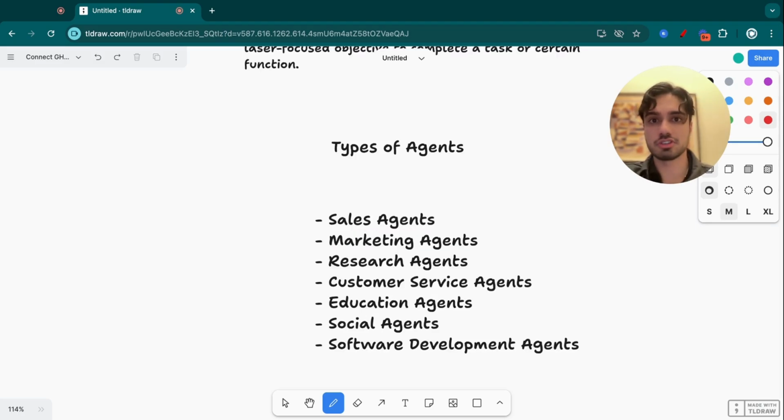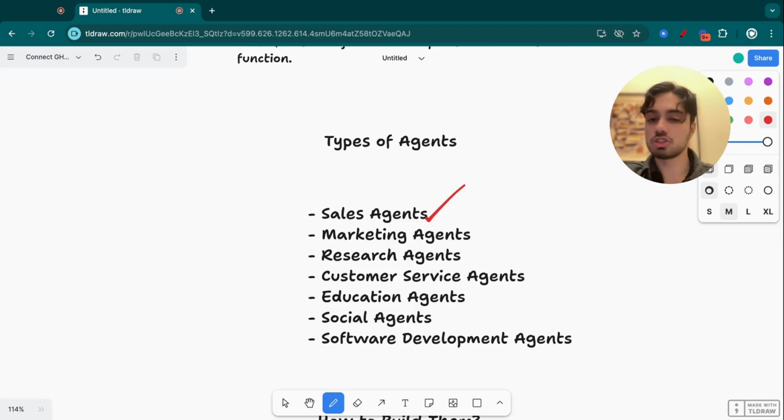So a sales agent, for example, is like an AI bot whose objective is to set appointments, close deals, qualify leads, follow up with them, do nurture sequences, but that's the sole objective of this agent. Same with marketing agents. So this could take over the entire function of a marketing department. It could create websites, landing pages, logos. It could do copywriting, script writing. It could create videos. It could do image generation. So the agent, like an employee, like a marketer or a marketing department, has an objective and it just completes that. That's its job. And there's so many examples of this here.